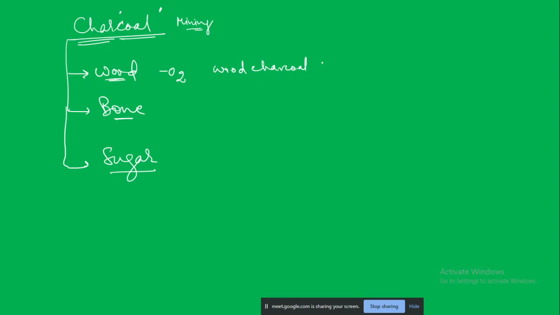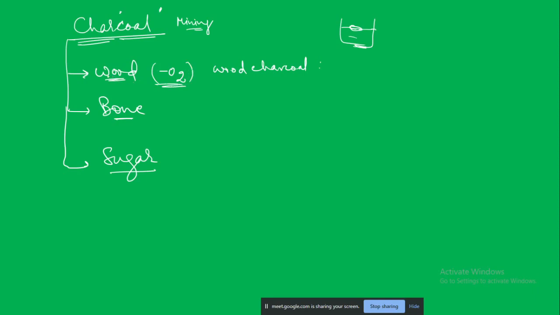Now this wood charcoal is a very useful substance. So basically, if you just take a piece of wood charcoal and put it on water, it will float on water. It will not settle. It will float on water.